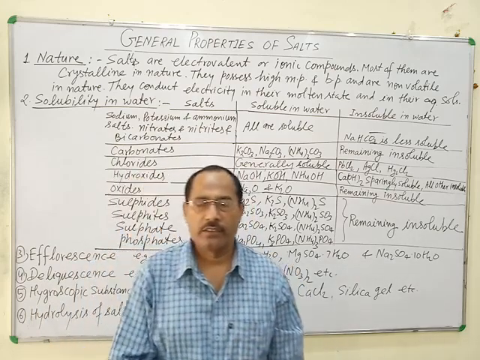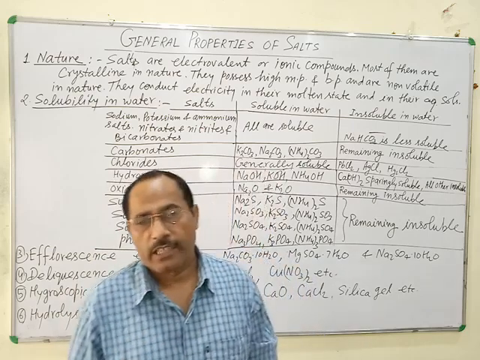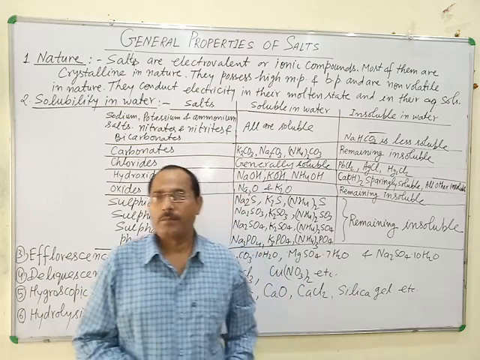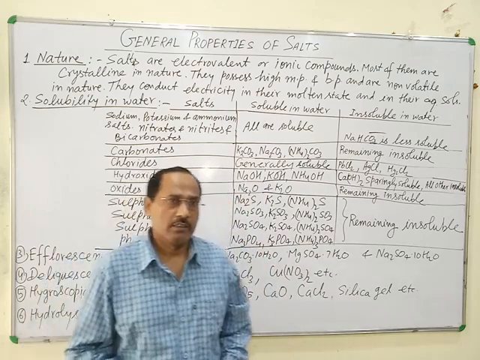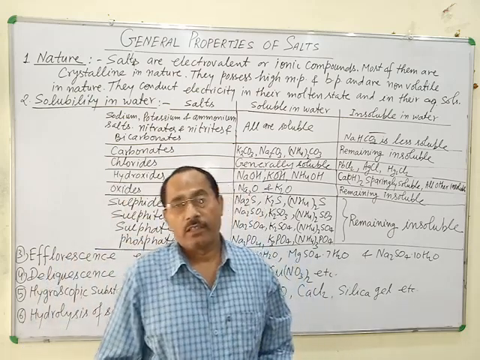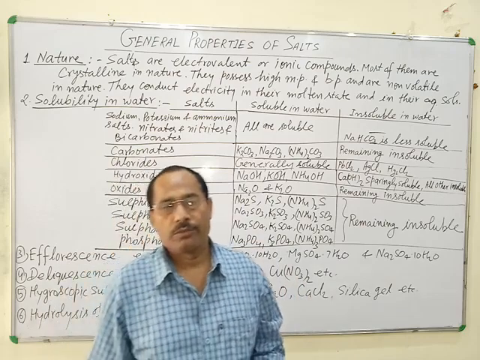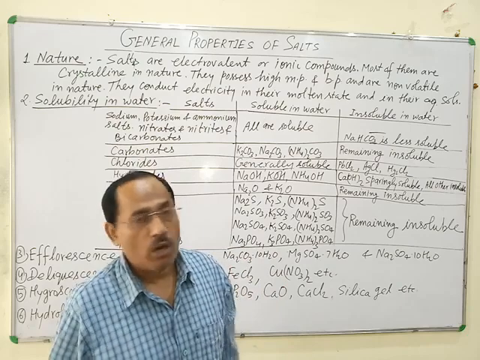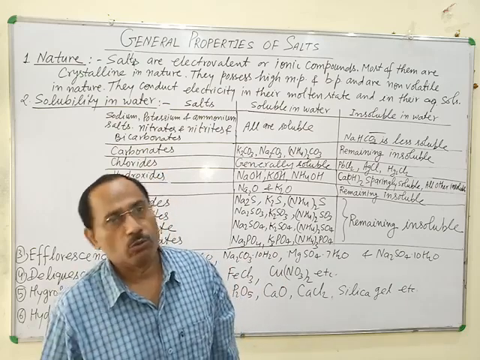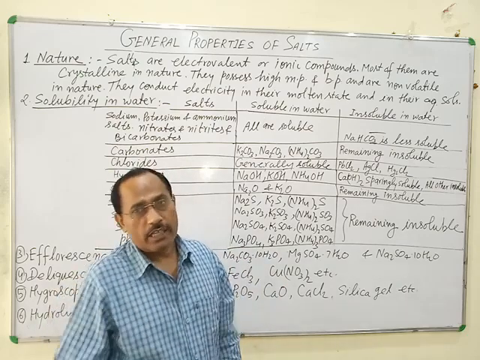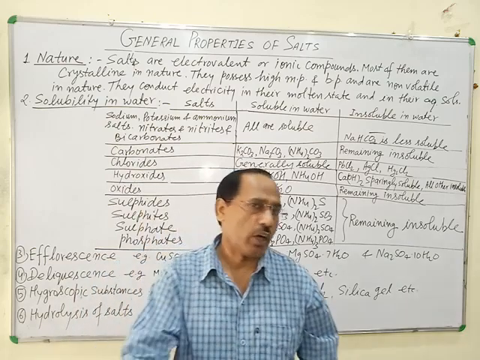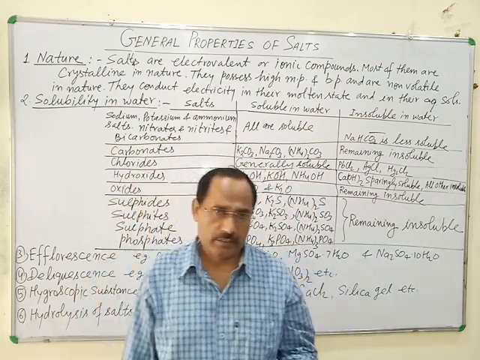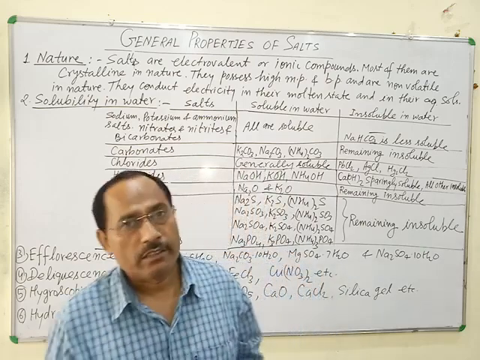However, in molten state or in aqueous solution, their ions become free to move. That's why they act as good conductors of electricity in molten state or in aqueous solution. Since they are hard and solid substances, they cannot volatilize, meaning they are non-volatile in nature.